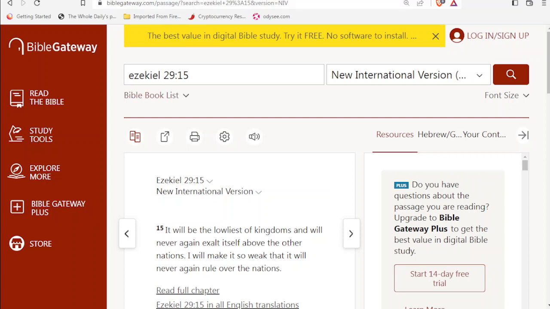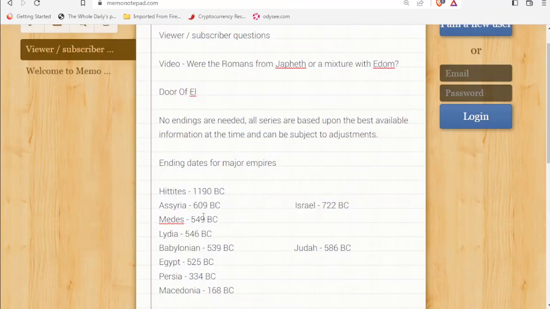We can see that's actually starting to become fulfilled in this period, because King Nebuchadnezzar also made Egypt weak through his campaigns, and then eventually Persia conquers Egypt, and Egypt never really raises itself up again to become a major empire. After Persia, the Macedonians would rule over Egypt, and then the Romans would rule over Egypt. So it's always continually ruled over by foreign invaders. That shows that prophecy being fulfilled.